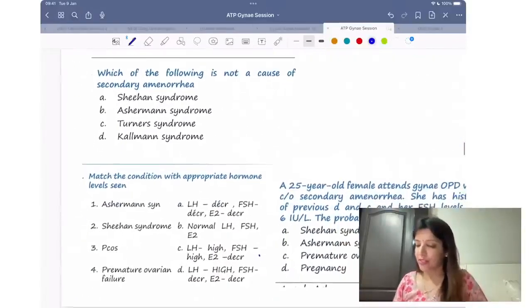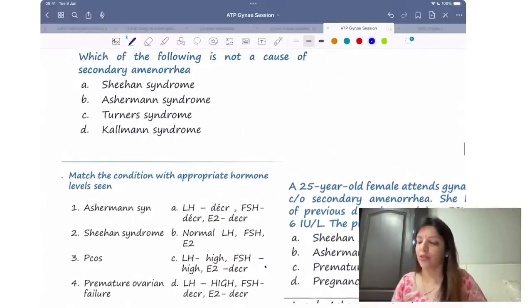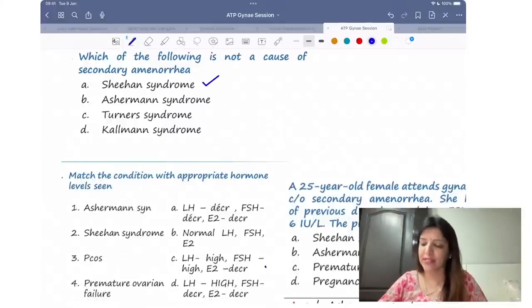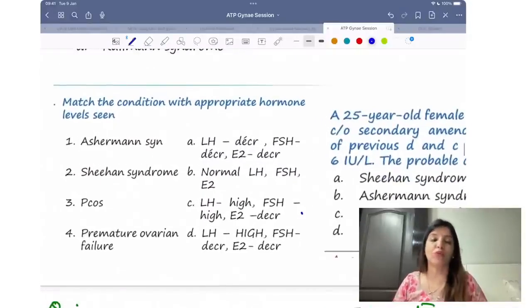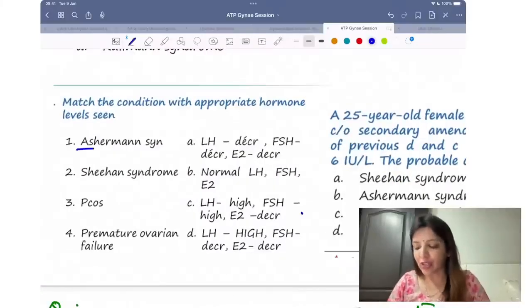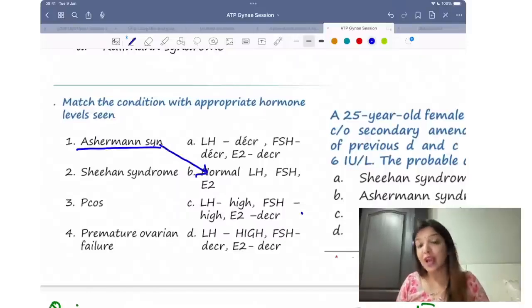Now come to these questions. Which of the following is not a cause of secondary amenorrhea? Is Sheehan syndrome a cause of secondary amenorrhea? Yes. Asherman? Yes. Turner's? No. Kallmann's? No. Right? Then they asked, match the condition with appropriate hormone levels. How are you going to match it with hormone levels? Asherman syndrome में क्या मिलता है? LH, FSH and estrogen, everything normal. Sheehan में क्या मिलेगा? Sheehan pituitary की problem है, so LH decreased, FSH decreased, estrogen decreased.